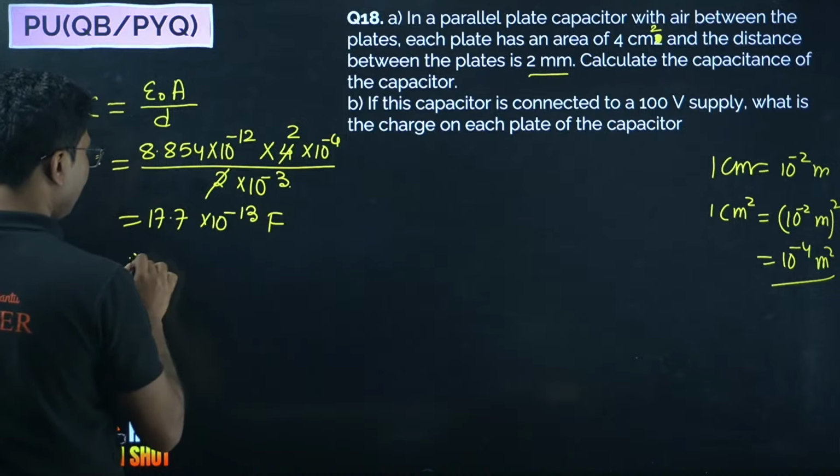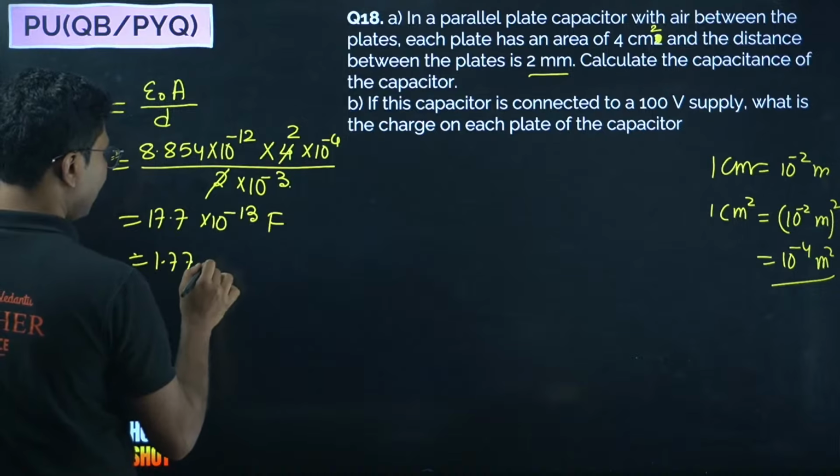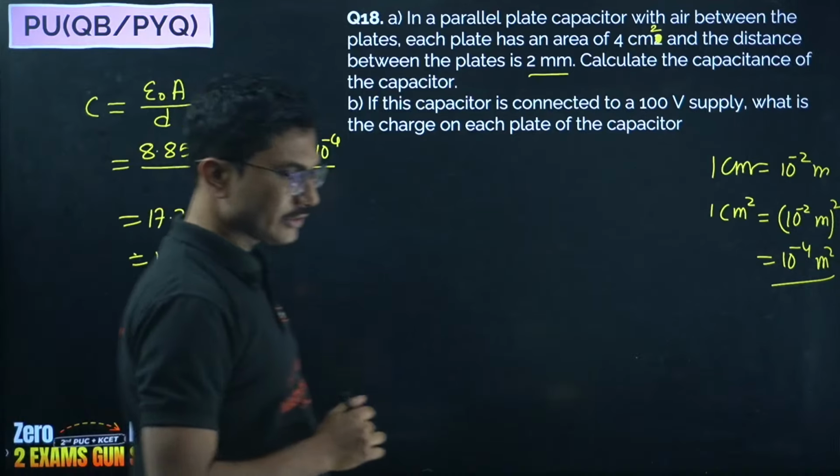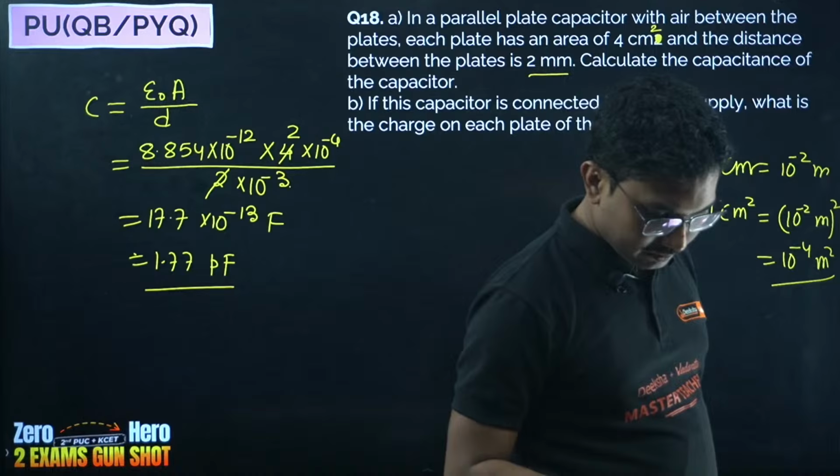So approximately 1.77 picofarad. So capacitance is 1.77 picofarad.